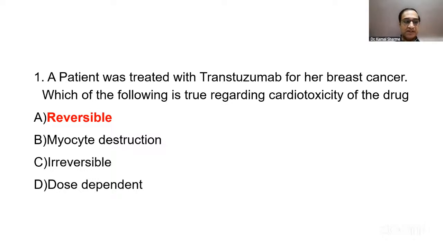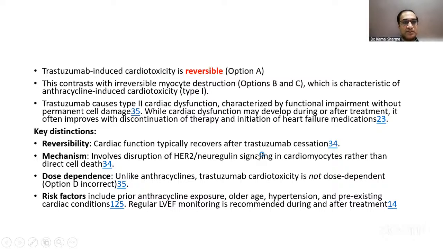Irreversible destruction is characteristic of anthracycline induced cardiotoxicity, type 1 toxicity, while trastuzumab causes what is called type 2 cardiac dysfunction, characterized by functional impairment without permanent cell damage. While cardiac dysfunction may develop during or after treatment, it often improves with discontinuation of therapy and initiation of heart failure treatment.